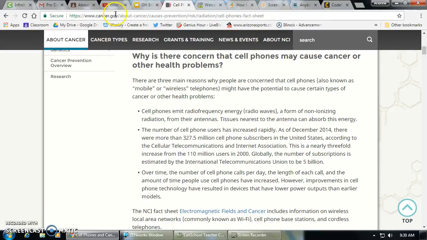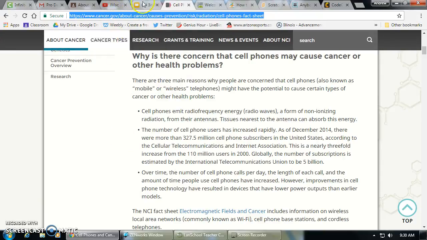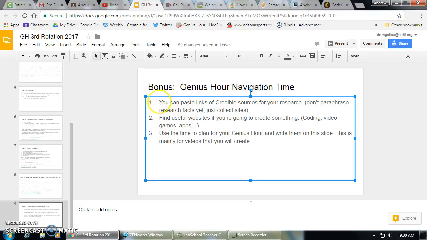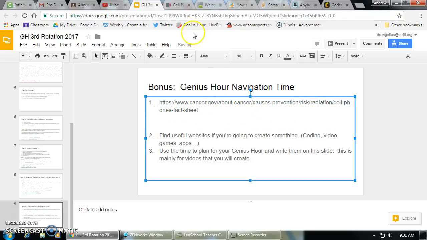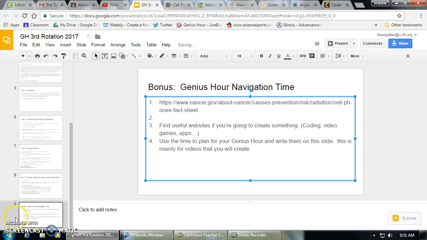This is going to be a link. I would just copy this. I would go to my slide, and instead of having all this, I would just put that and hit enter. And then I'd be ready to add another link and see if I can get a few of those. So that would be the first step that I would go with.